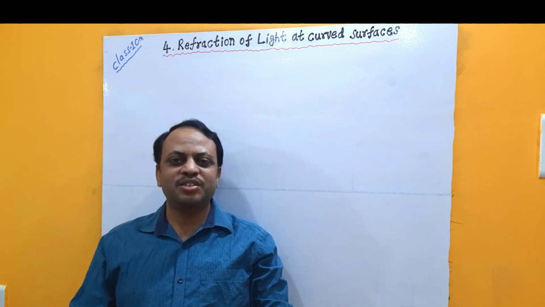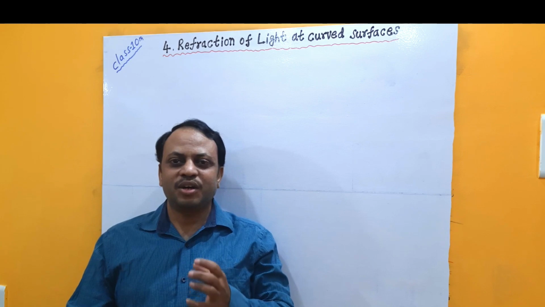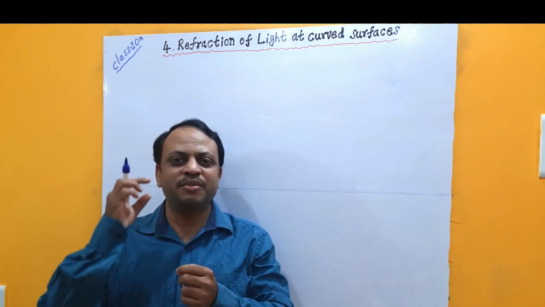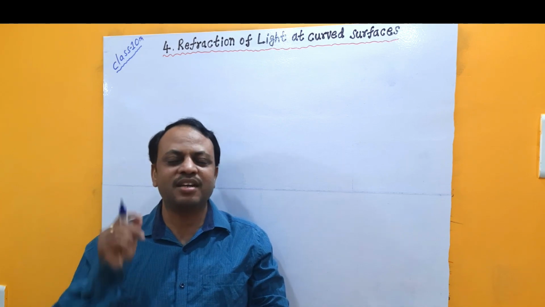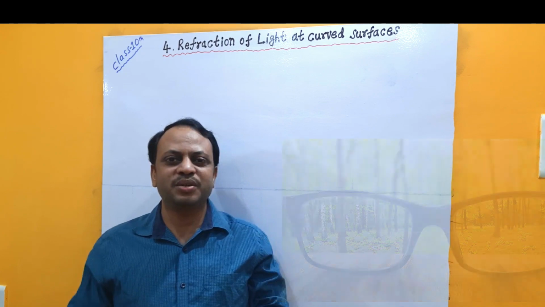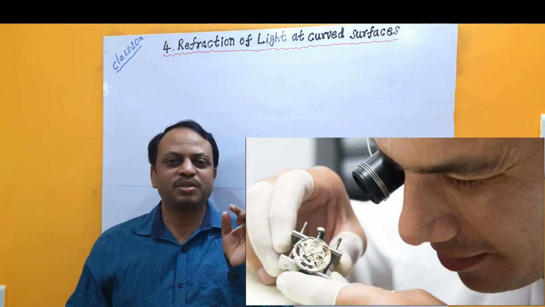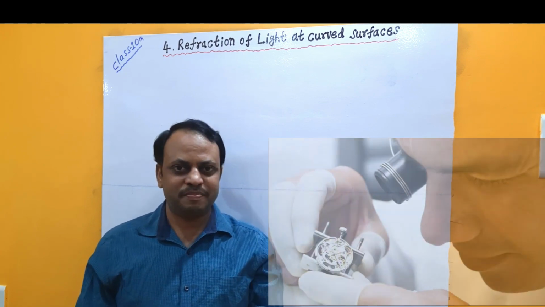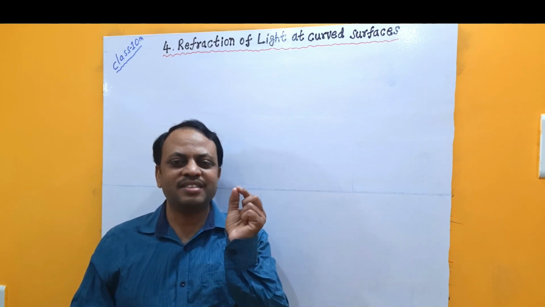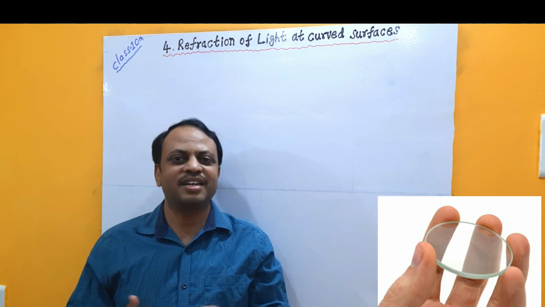With your previous knowledge, you may have observed that some people read letters by wearing convex spectacles or a lens in the specs. Similarly, a watch repair person uses a magnifying glass to observe the tiny parts in a watch. Then, have you ever happened to touch a magnifying glass? How does it appear at the middle, at the edges?